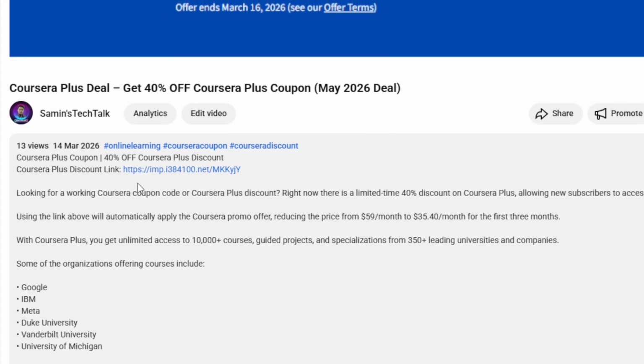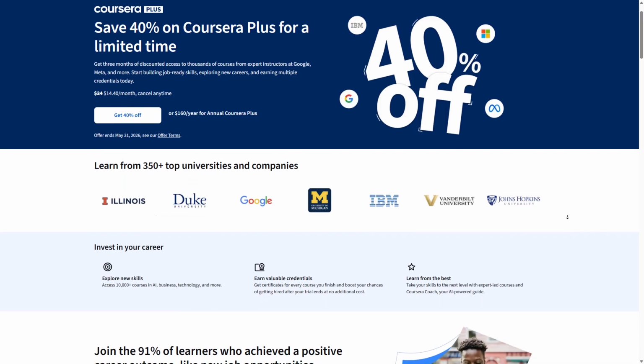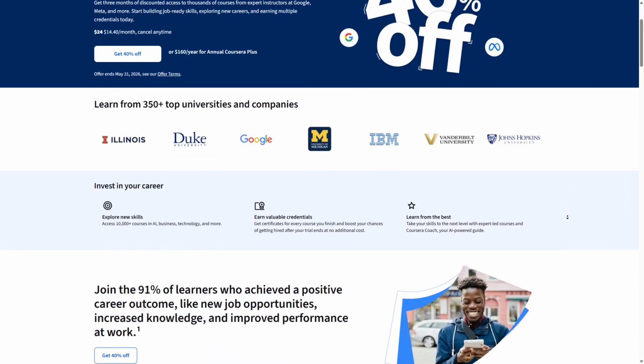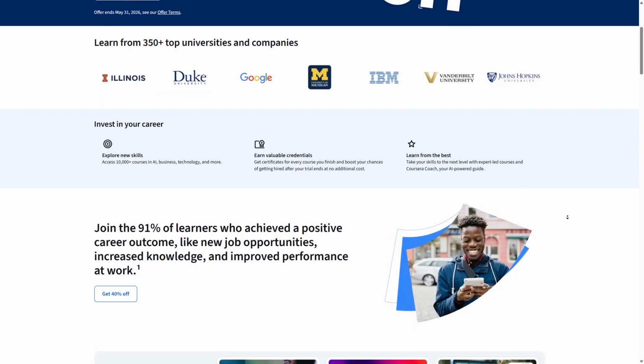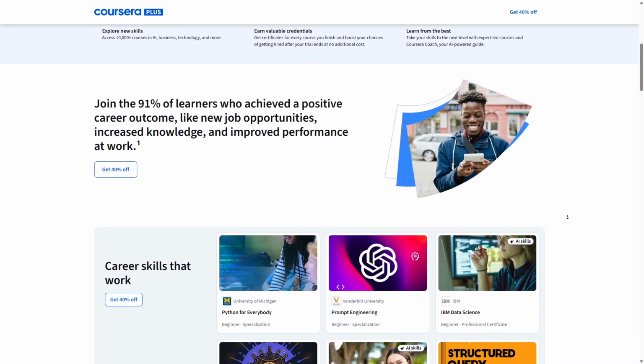Before we start, quick tip. If you plan to take more than one course, Coursera Plus is usually the better option. You can access multiple AI and machine learning programs under one plan and follow a full learning path instead of paying for each course separately. Now, let's break this down.